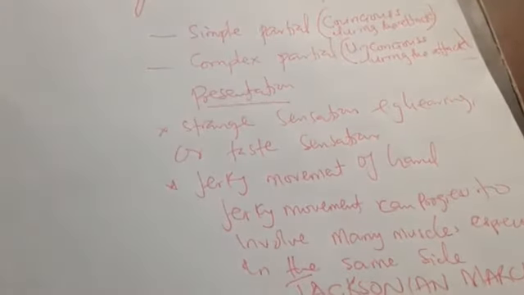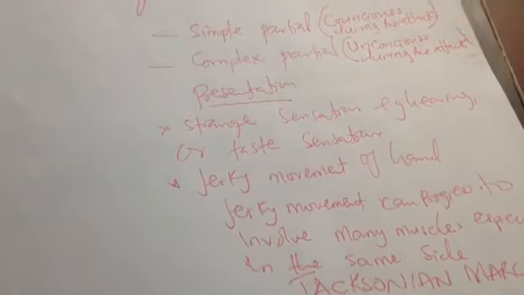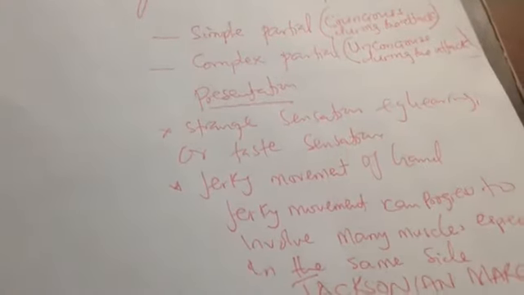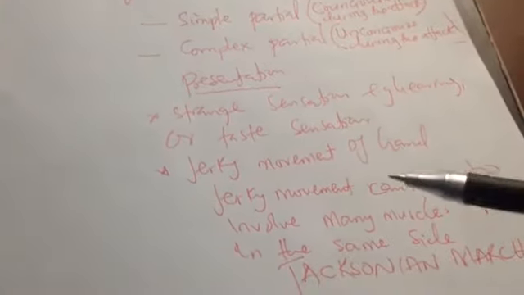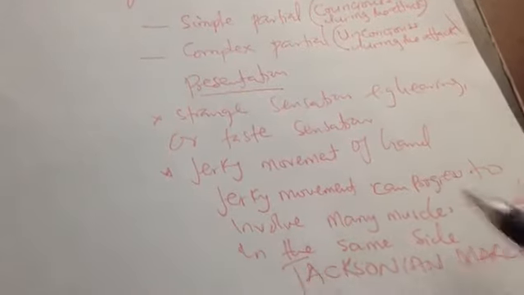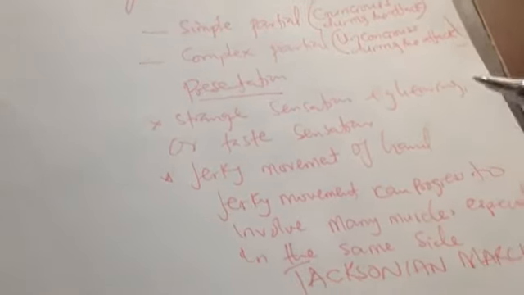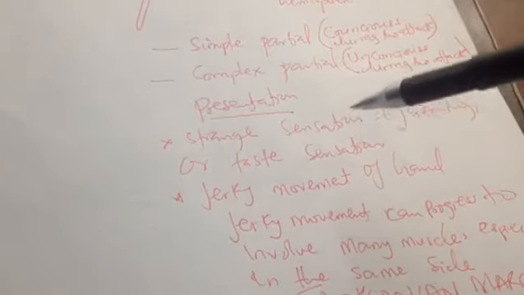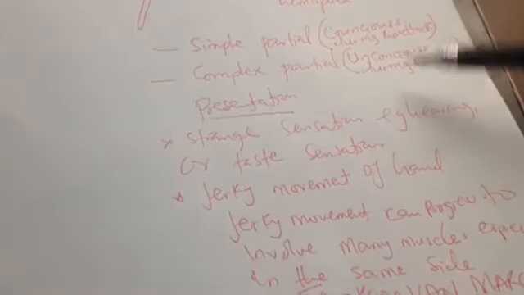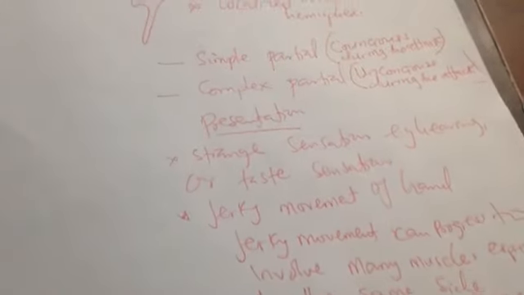While if he lost consciousness, he can't remember anything because he doesn't know what happened during the attack. Only if he has a witness, the witness can say that he lost consciousness and then started jerky movement. The witness cannot say that he feels a sensation, because sensation can only be known by the patient. So these symptoms occur in partial focal seizures.